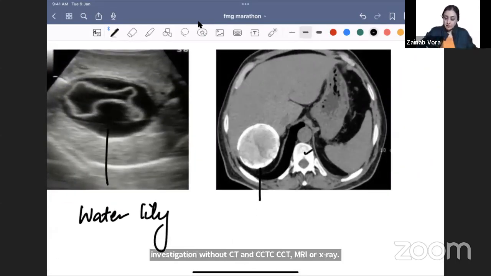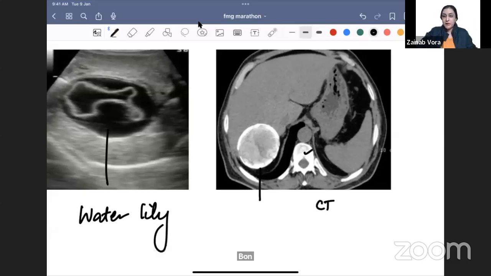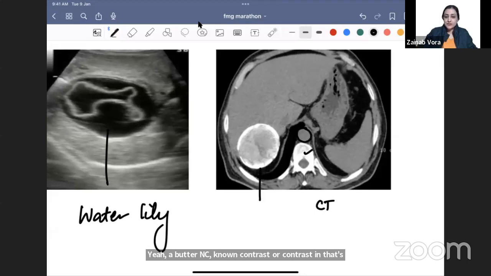Bone is white, so everyone has reached CT. Now tell me, NCCT, non-contrast and contrast: what will you look for? I will look for this vessel anterior to the vertebrae. If that is white, it is contrast enhanced. If that matches the muscle behind the spine, it is non-contrast.